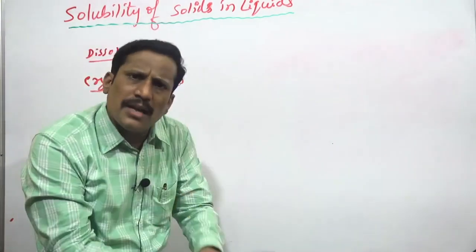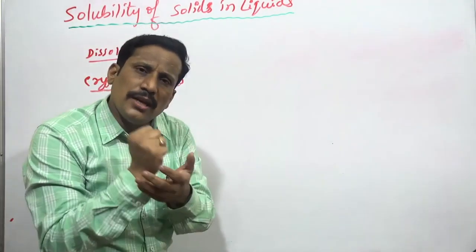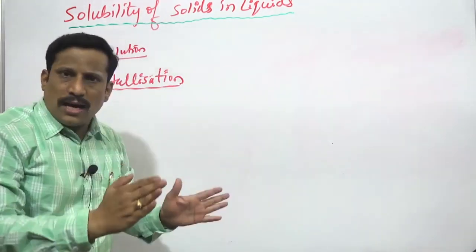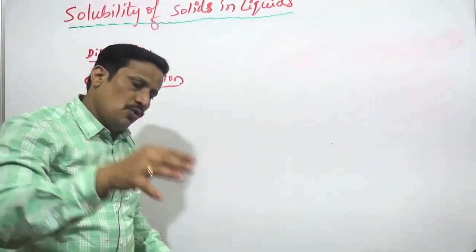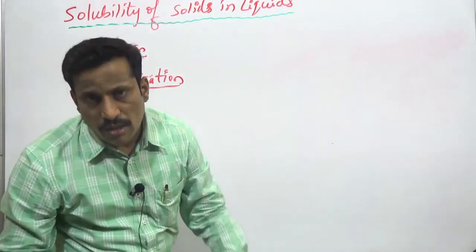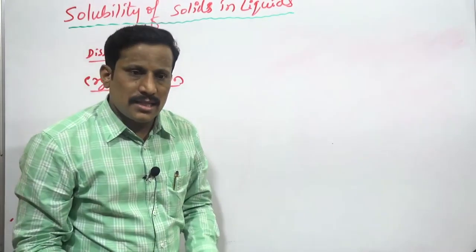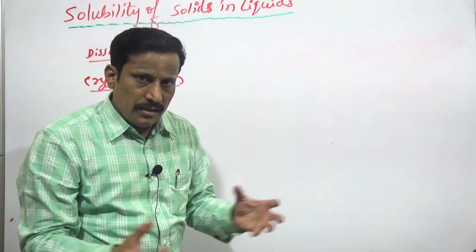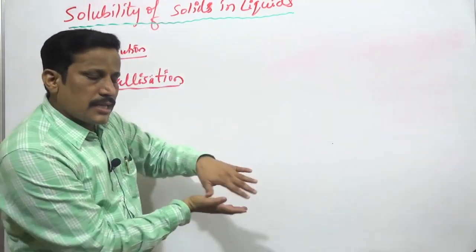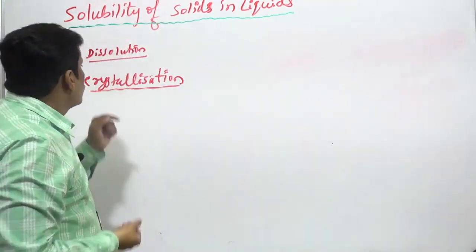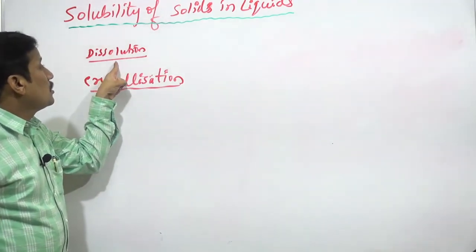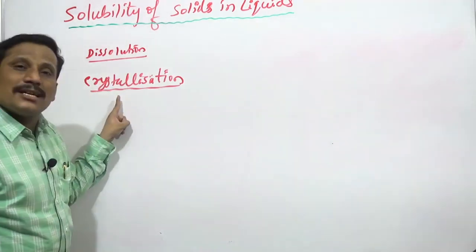Solute particles will be there. Who is undergoing crystallization? Solute particles only. What happens in dissolution? Solute particles are going to disperse in a solvent. They are dispersing, they are dissolved. Next, the chance is that particles may recombine and form a separate layer. This gets separated from the solution. That is called crystallization. See, the opposite of dissolution is crystallization.